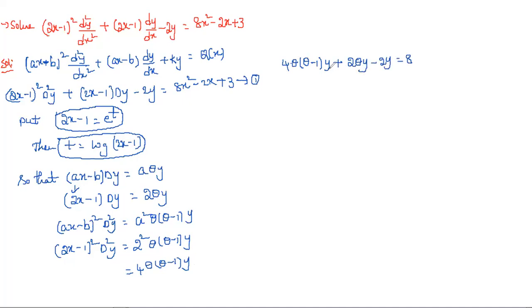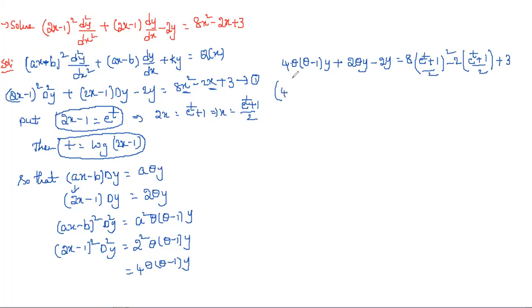We are converting in terms of t. So for that, if you observe, here we have x. For this, simply what we can write? 2x minus 1 is equal to e power t, so 2x is equal to e power t plus 1, and then x is equal to (e power t plus 1) by 2. Right? So here you can substitute that: (e power t plus 1 by 2) whole square, and next minus 2 into (e power t plus 1) by 2 plus 3t.